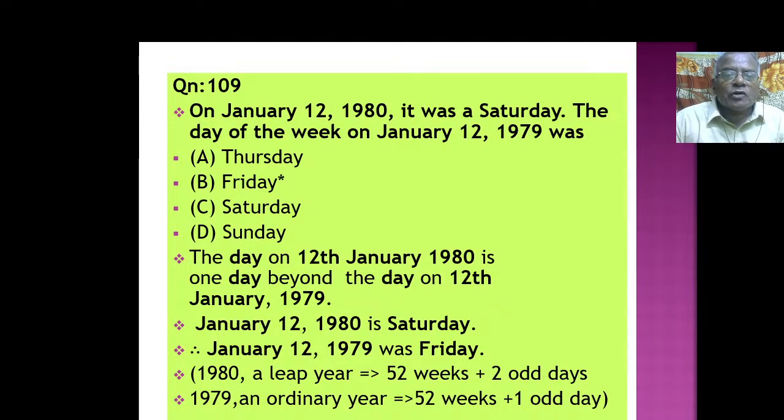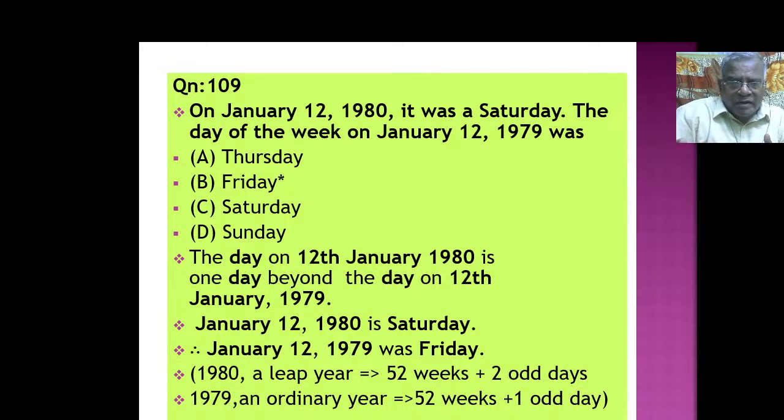On January 12, 1980, it was a Saturday. The day of the week of January 12, 1979 was what? We have already seen this problem. One is a leap year, the other an ordinary year. So the day on 12th January 1980 is one day beyond the day on 12th January 1979. Because 1979 is an ordinary year and 1980 is a leap year, 2 odd days will come. So if it is Saturday, the 12th January 1979 should be Friday, isn't it? Just because it is a leap year, one more day, Friday to Saturday it goes.